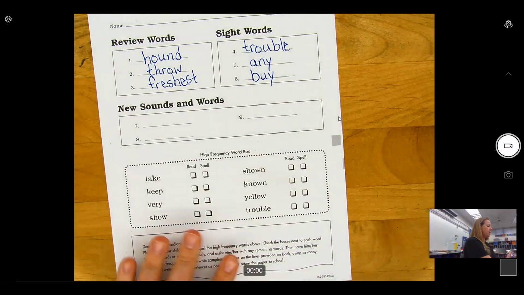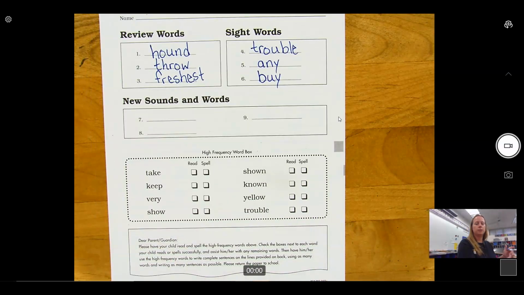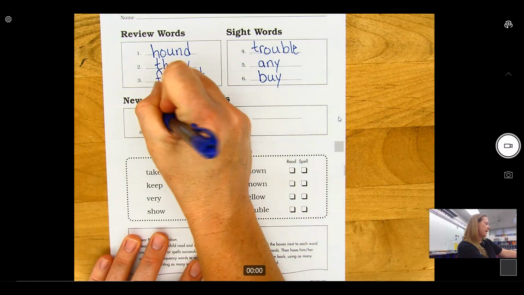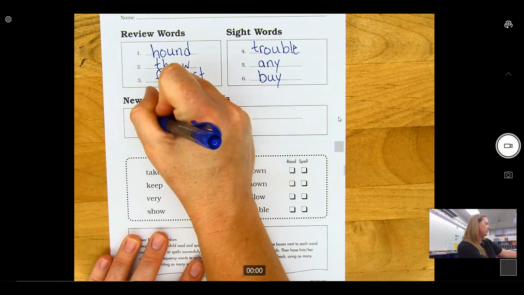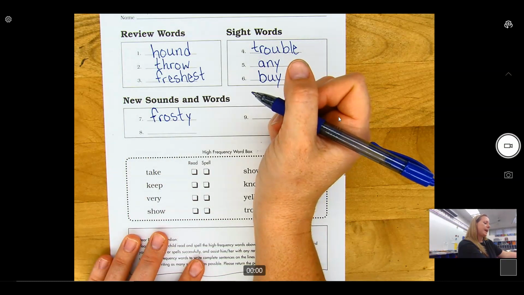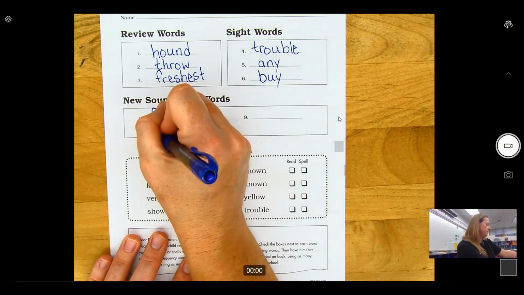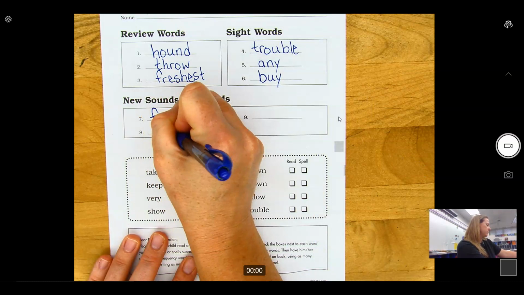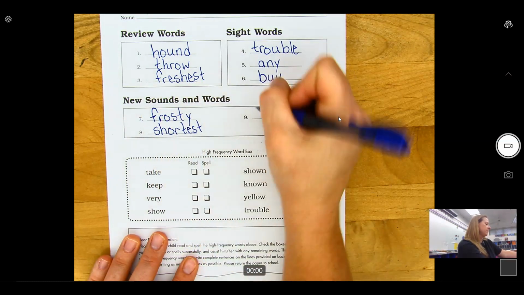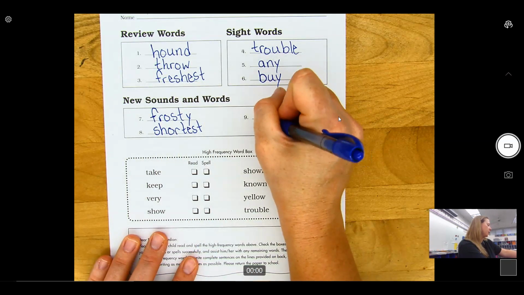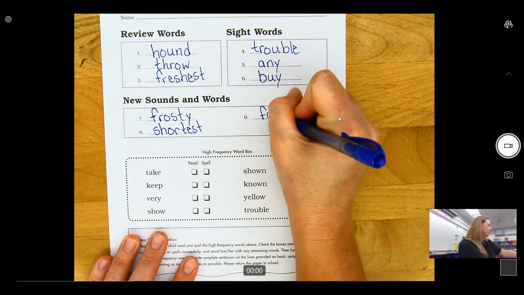Going back to our page for new sounds and words, number 7. Number 7 is frosty. Frosty. Number 8 is shortest. And number 9, farmer.